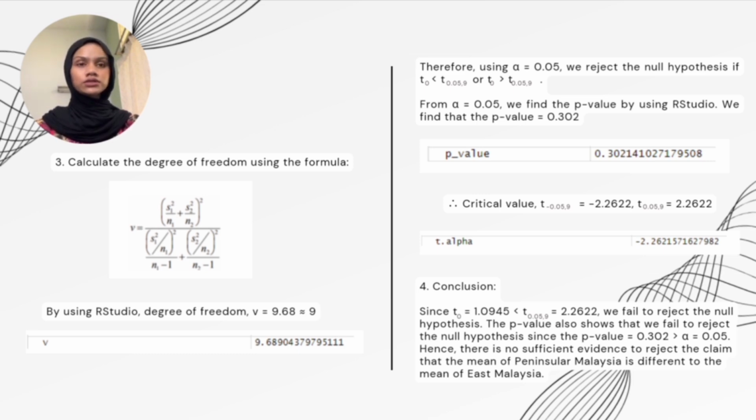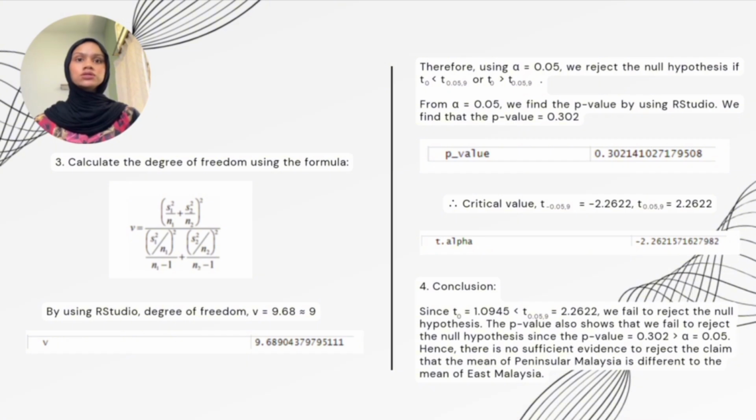From alpha is equal to 0.05, we find the p-value by using RStudio. We find that the p-value is equal to 0.302. So, the conclusion is the critical value equal to negative 2.2622 and 2.2622. So, for the conclusion is, since the test statistic is less than critical value, we fail to reject the null hypothesis.